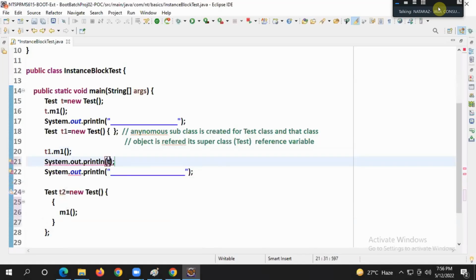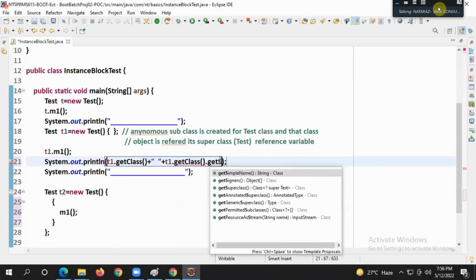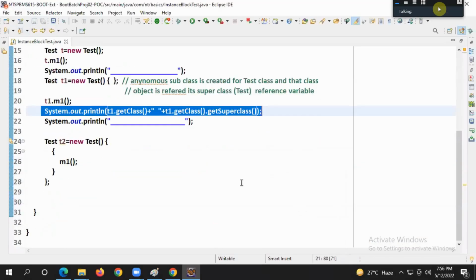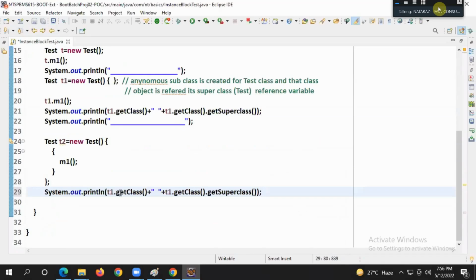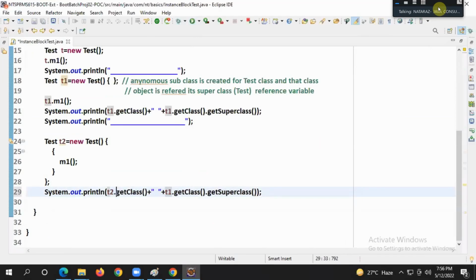Sysout t1.getClass() and t1.getClass().getSuperclass(). I'm trying to print the subclass name and superclass name. Nice, guys. Oh sorry, here it is t2, here also t2. Nice. Done, boss.